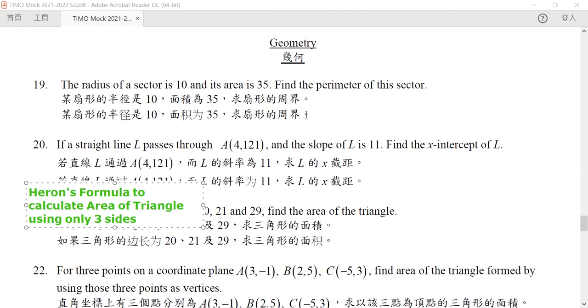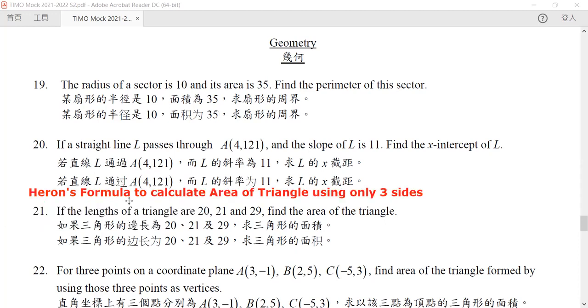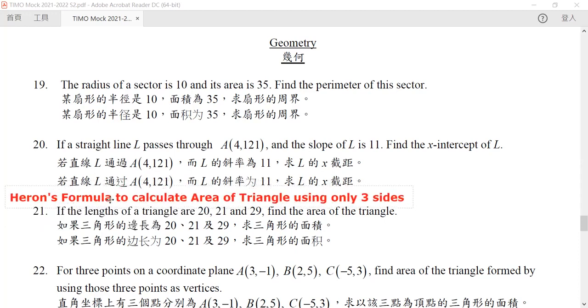Heron's formula is a formula in which you only need to know the 3 sides of the triangle, and by using the formula, you can calculate the exact area of that triangle. Because if you know the 3 sides, you almost fix the triangle, right?